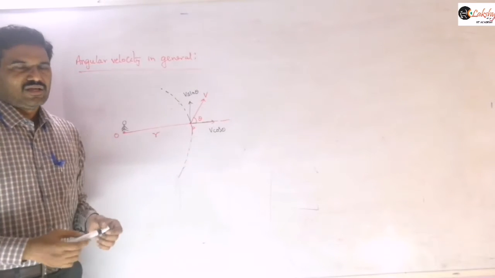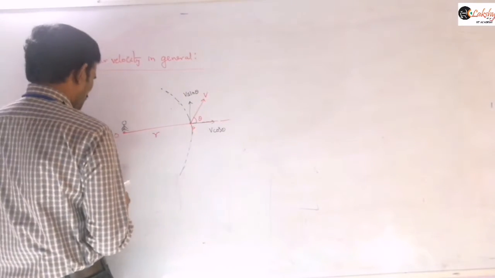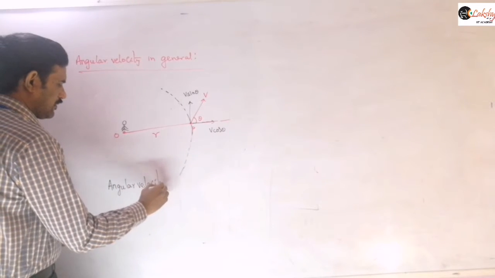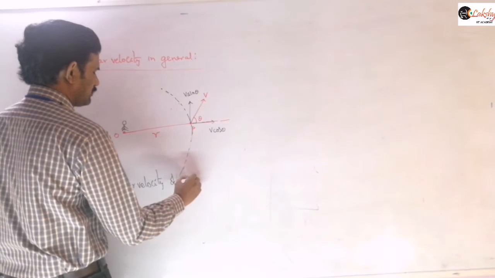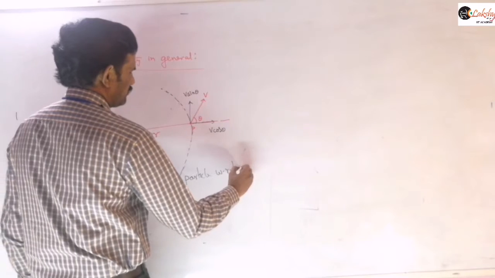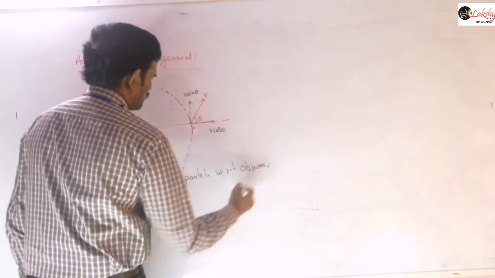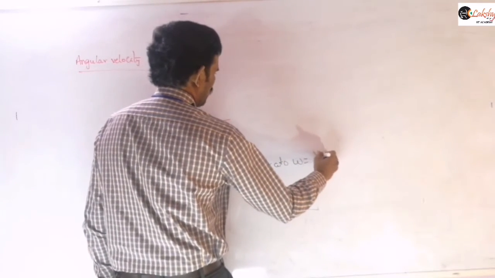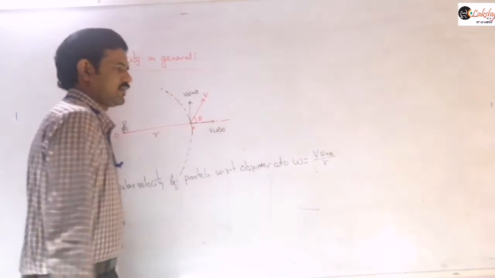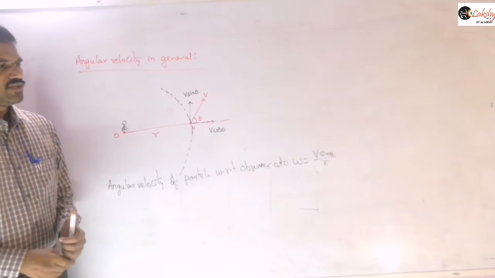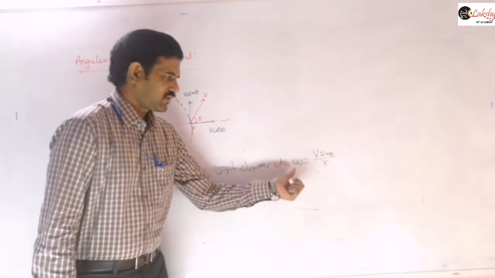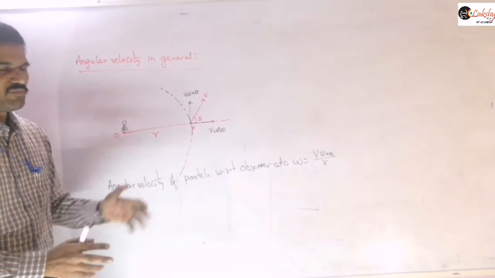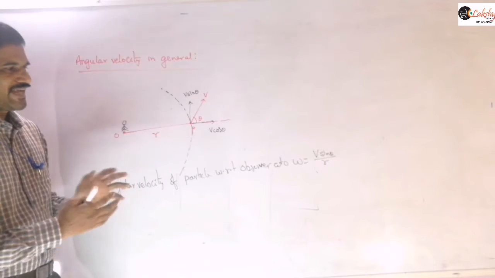So now the angular velocity with respect to that observer we can write as follows. Therefore, the angular velocity of the particle with respect to the observer at O, omega, is equal to V sin theta by R. Just by using the relation V is equal to R omega, you can write this equation as omega is equal to V sin theta by R, right? So that is the angular velocity for an observer.